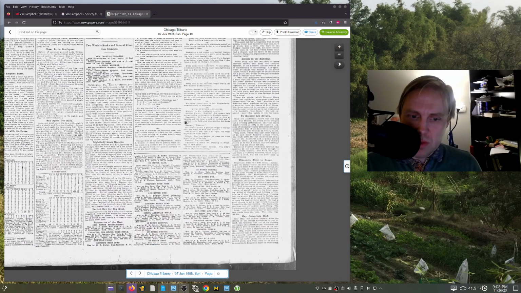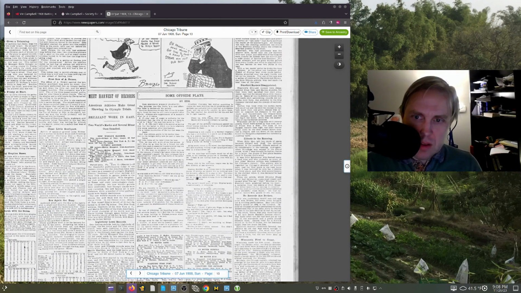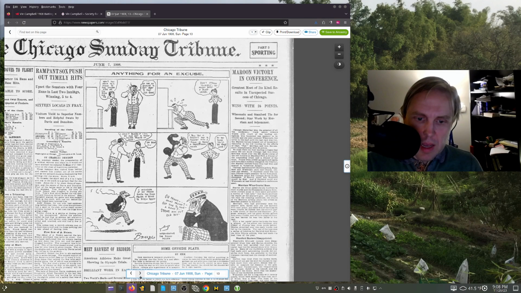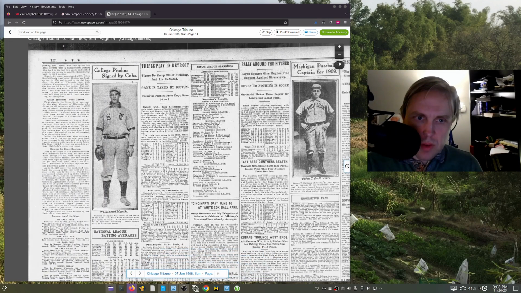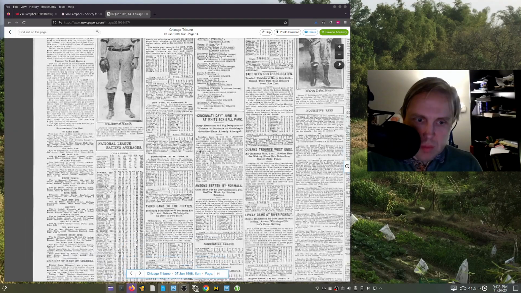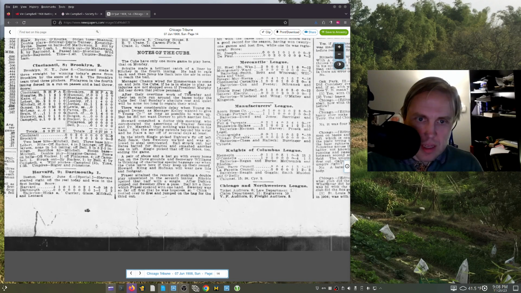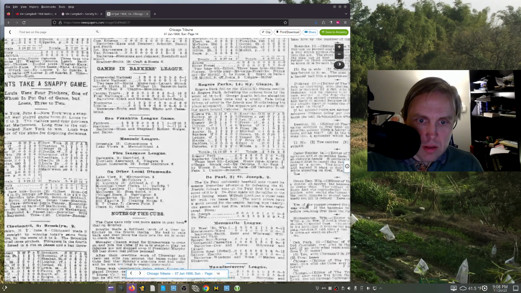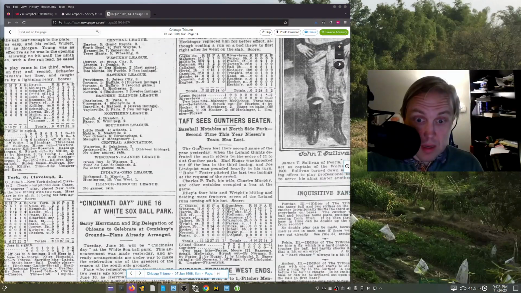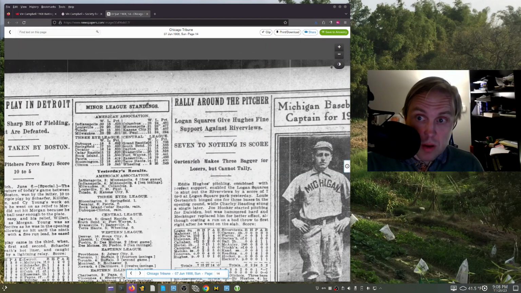As you can see, to really figure out what's going on here, we'd probably have to take a look at different places. We'd probably have to do a little bit of digging. And of course, one of the problems when we look at this newspaper is that this was not a particularly interesting game. We can look here really quickly and see if there's anything that tells us why Fraser was taken out of the game. Yeah, it's not clear. It doesn't look like there's really much to be said there. So the mystery of what goes on here continues.